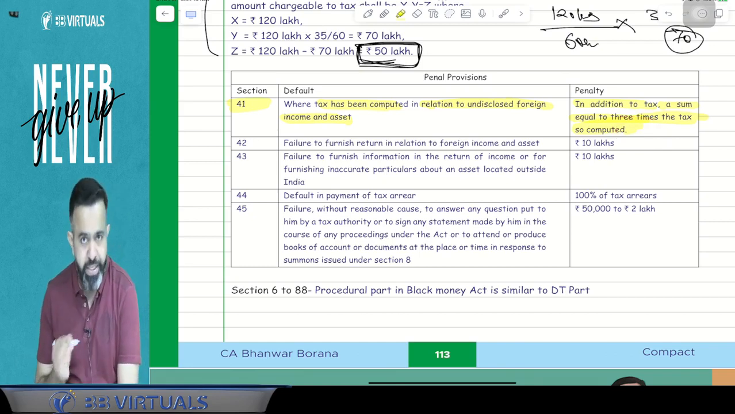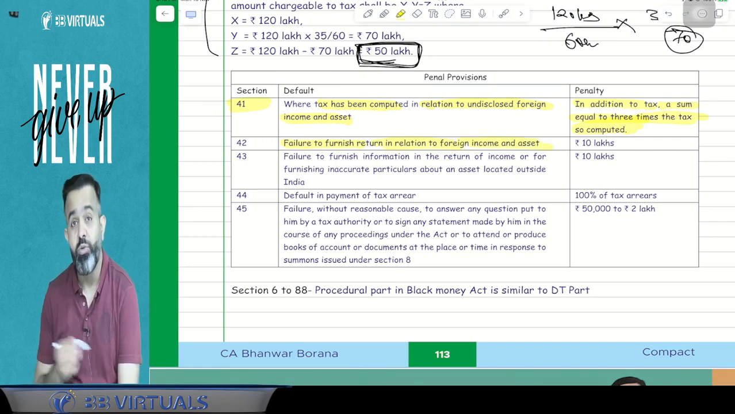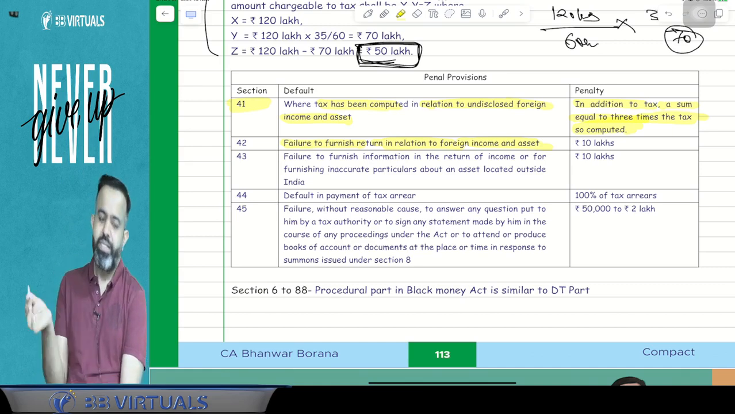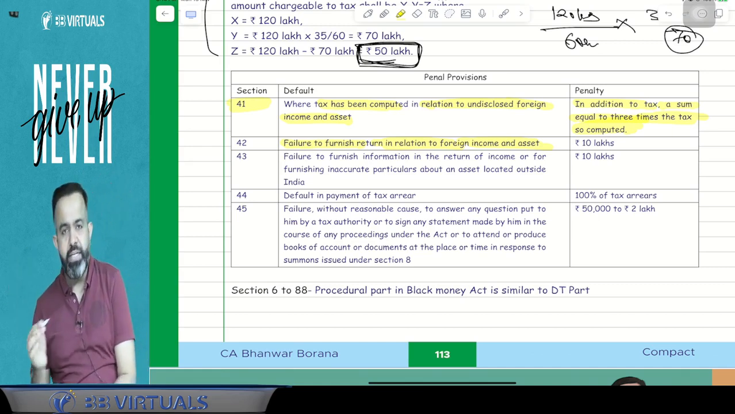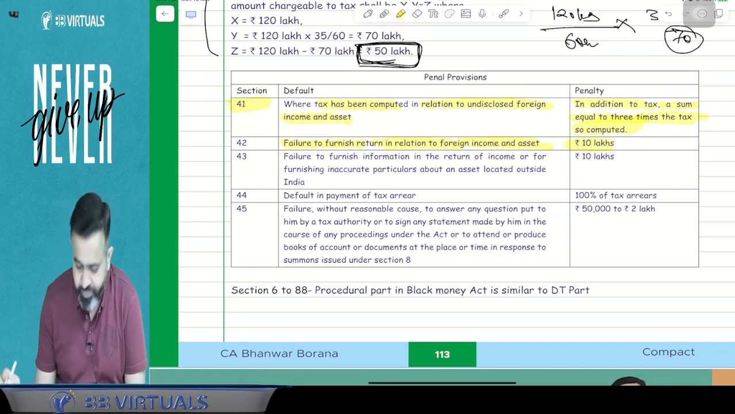Now, the Section 42 penalty says that failure to furnish the return in relation to foreign income and assets applies. You have not filed the return, which you have to file because the Income Tax Act says you have to file the return. But suppose you have not filed the return, then guys, there will be a 10 lakh penalty.